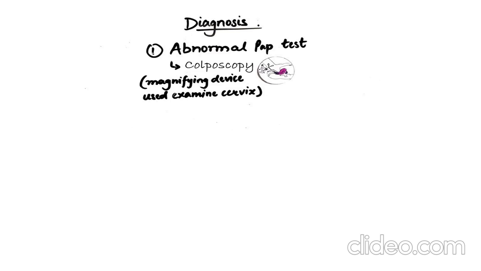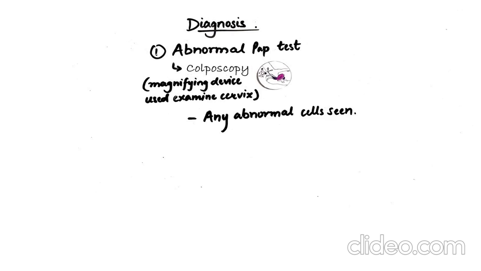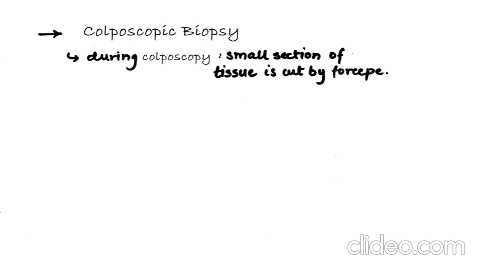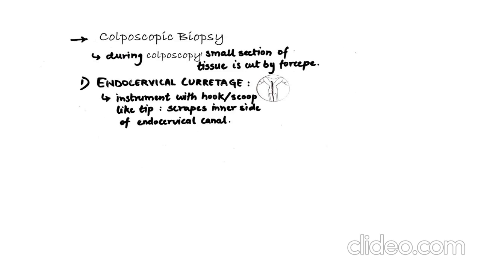If areas of abnormal cells are seen, then biopsy is carried out. Biopsy means removal of small piece of tissue for microscopic examination. Biopsy gives definite diagnosis of precancer or cancer. There are various types of cervical biopsies. Colposcopic biopsy. During colposcopy, a small section of tissue is cut using forceps and observed microscopically.